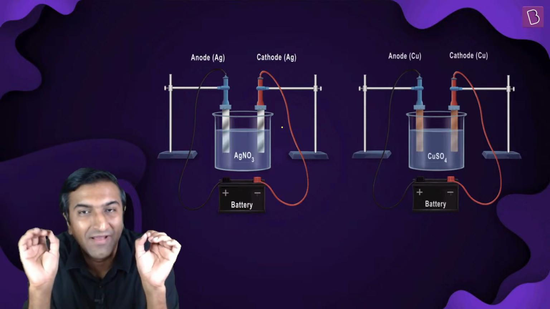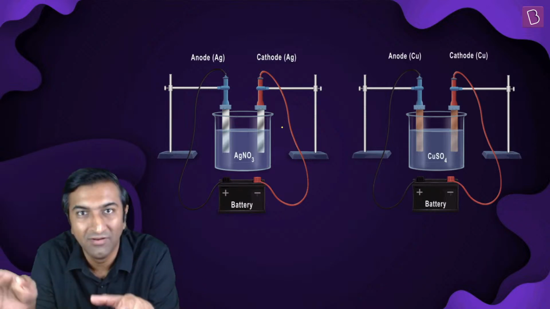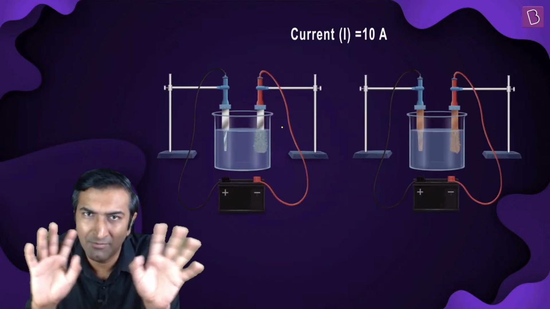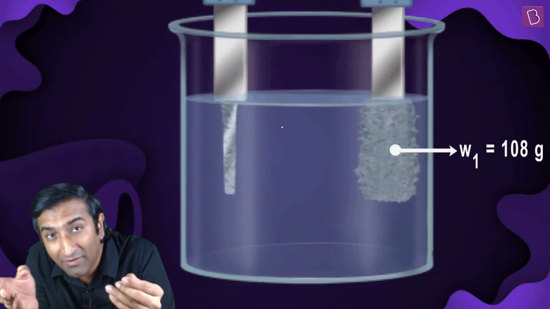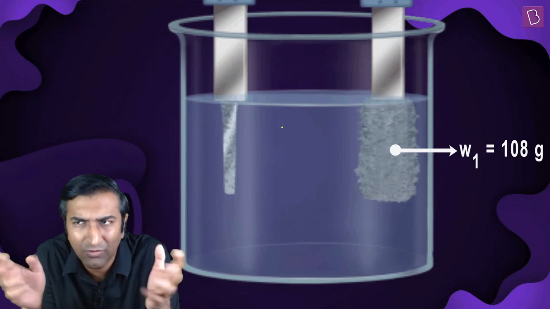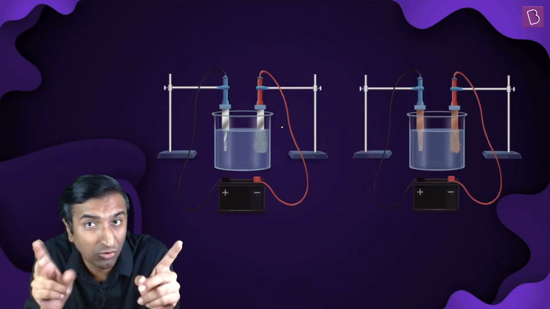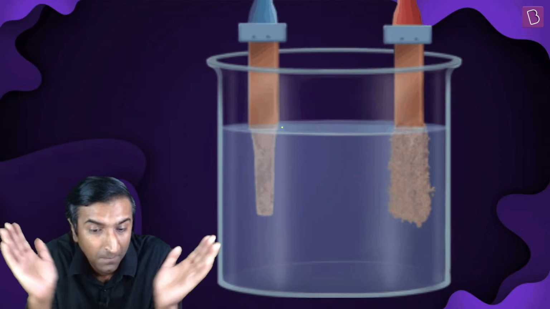Okay? So you pass the same amount of current through silver and copper, you will get more silver because its mass is more. Its molar mass is more. Since its molar mass is more, and equivalent mass also is higher. Molar mass does not matter. Equivalent mass is higher. Equivalent mass is 108, and copper's equivalent mass is lower. From 65 it is becoming 60, whatever. It is becoming half of that because 2 moles of electrons react with 1 mole of copper.